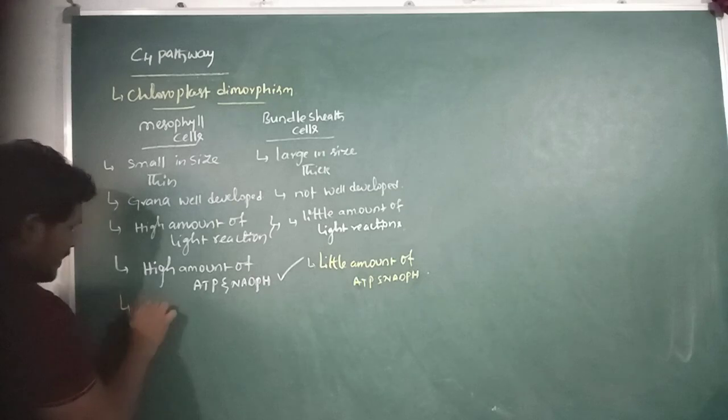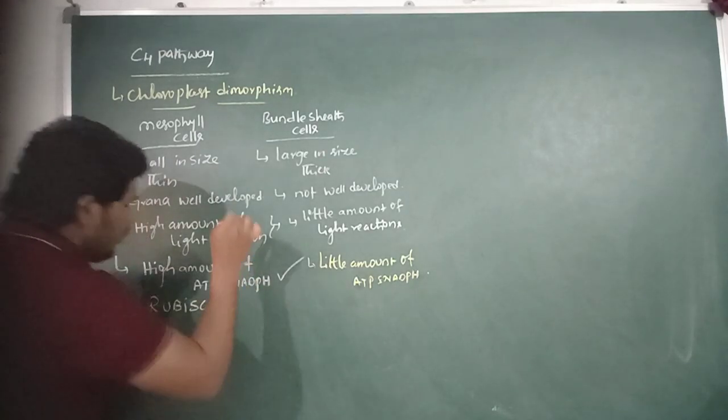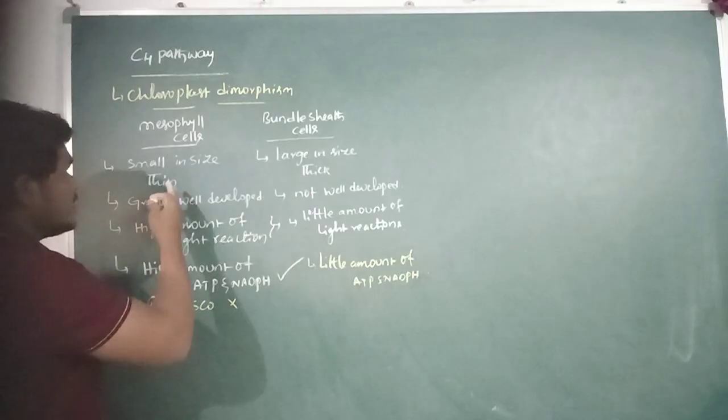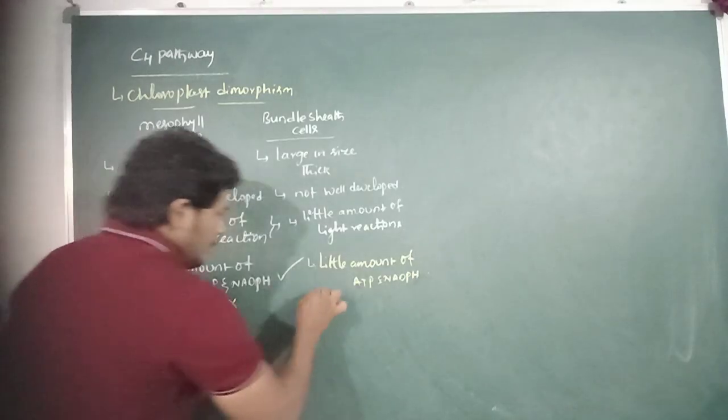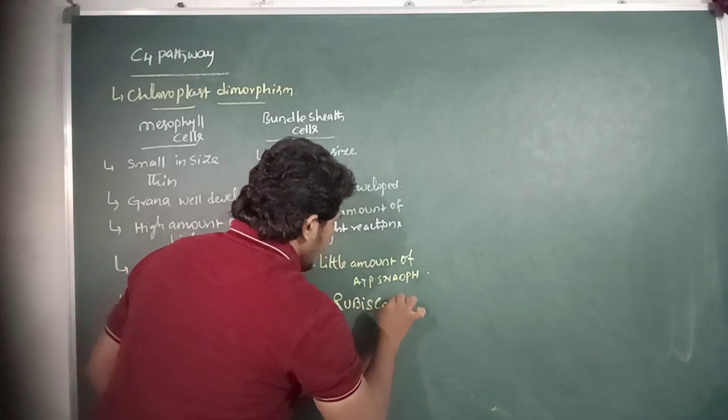The Rubisco enzyme is not present in the mesophyll cells of C4 plants, but is present in the bundle sheath cells.